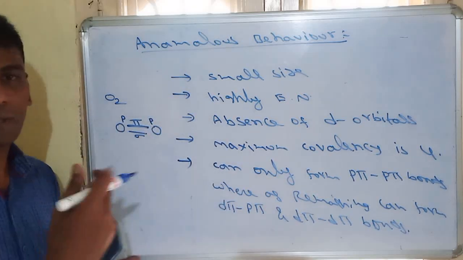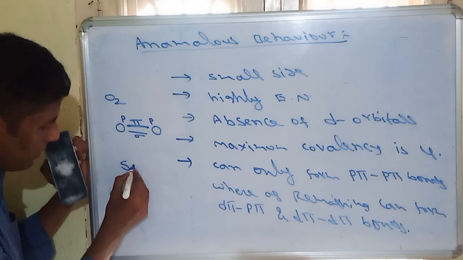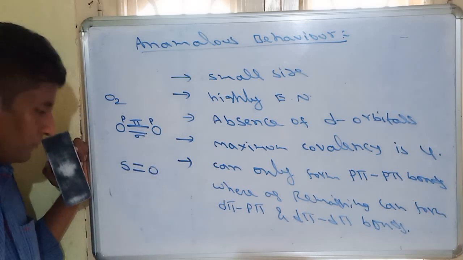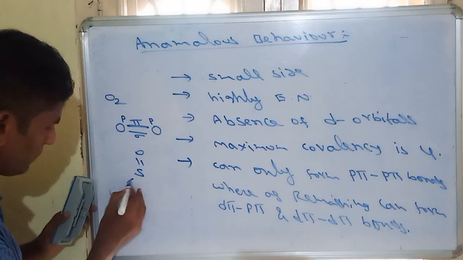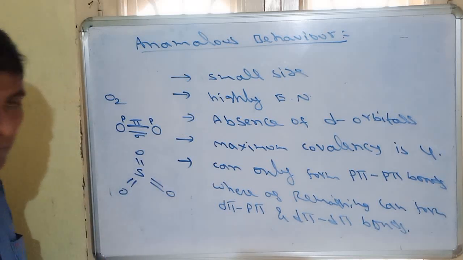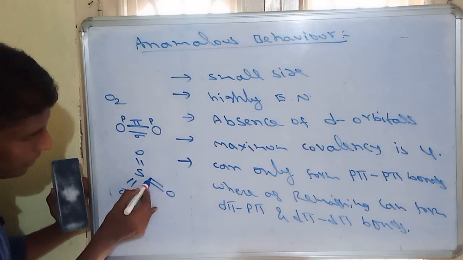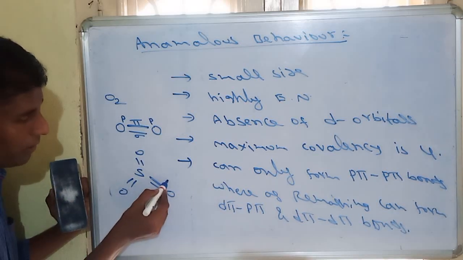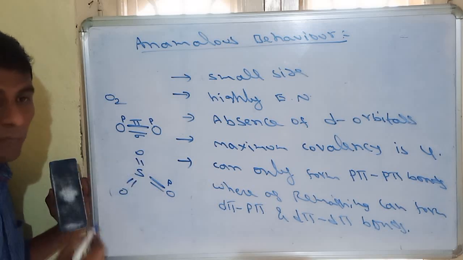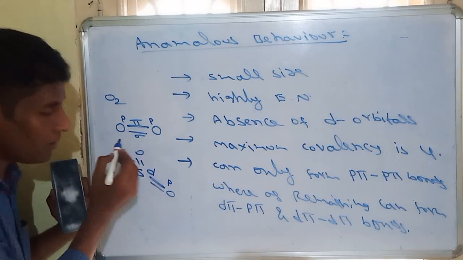But when we go to sulfur, suppose sulfur is combining with oxygen. Suppose we take sulfur trioxide. So this is the sulfur trioxide molecule. In this sulfur trioxide molecule, there is also a pi bond. Here the oxygen orbital is p, whereas sulfur has d orbitals available.